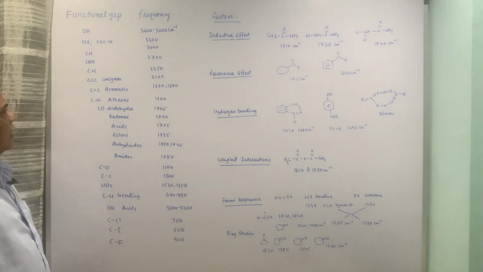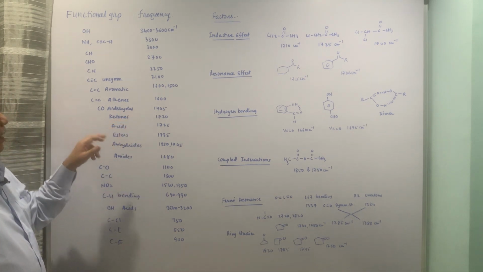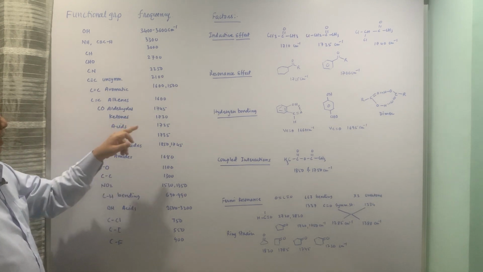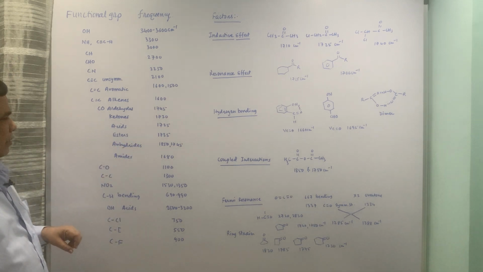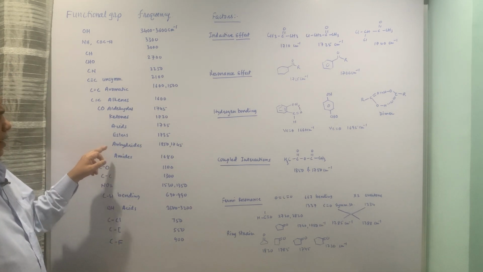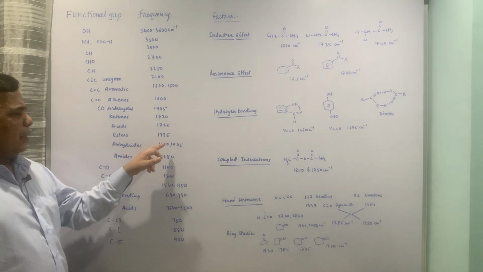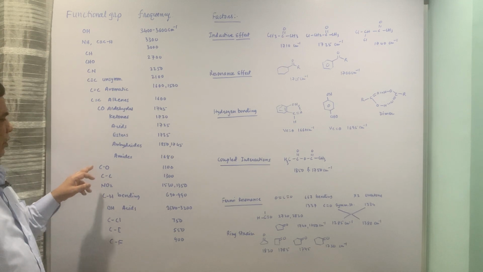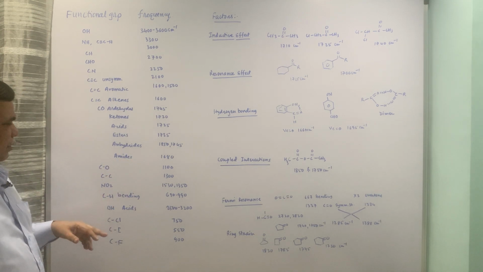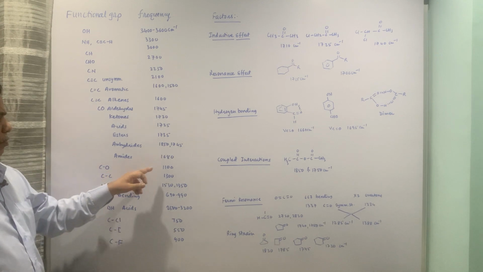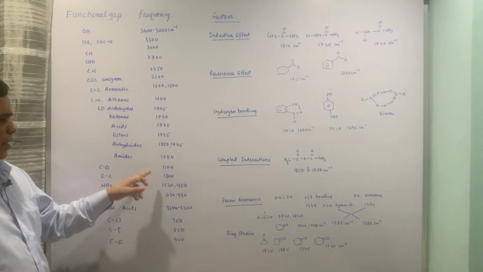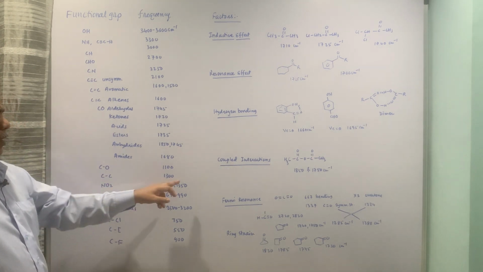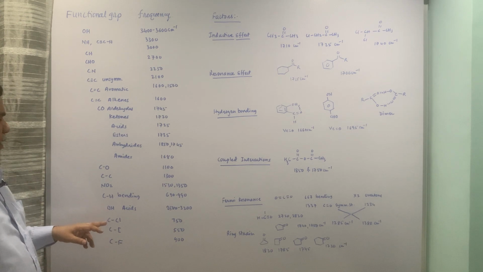C double bond C of aromatic will show two peaks, one at 1600, the other one at 1500 reciprocal of centimeters. CO of aldehyde, carbonyl group of aldehyde is 1745, ketones 1720, acid 1725, esters 1735 reciprocal of centimeters. Anhydride shows two peaks because of the coupled interaction, one at 1850 and the other one at 1745. Amides 1680 because of the resonance effect. C single bond O is 1100, C single bond C is 1300. NO2 will show two peaks, one for N double bond O, other one for N single bond O, 1530, 1350.